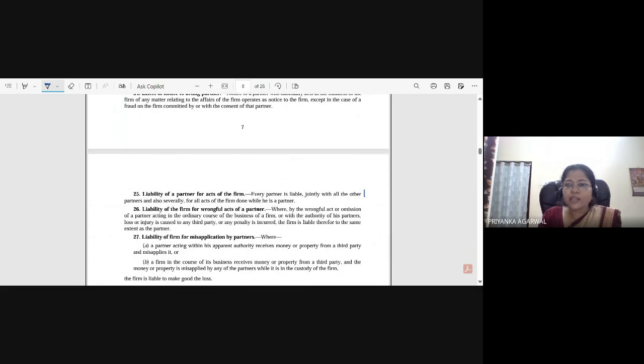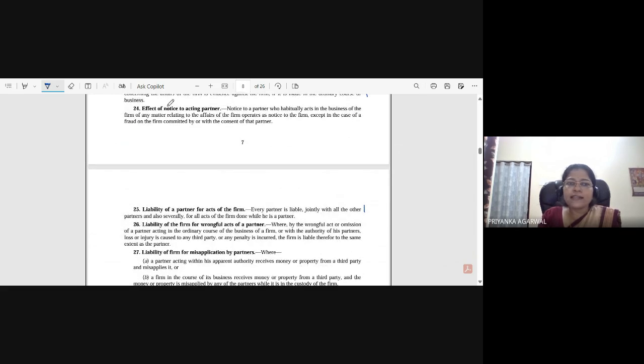Okay, so this is saying the effect of notice to acting partner. In an example where Mr. A is the only active partner and B and C are sleeping partners, if any notice is given to Mr. A, it will amount to notice given to all of them.